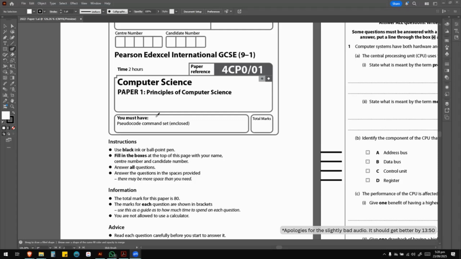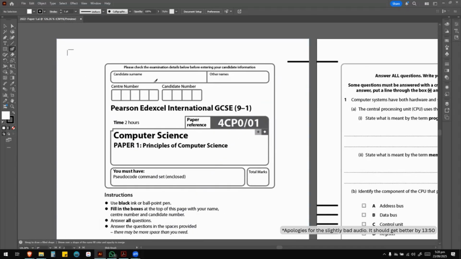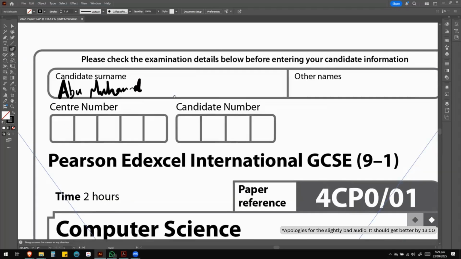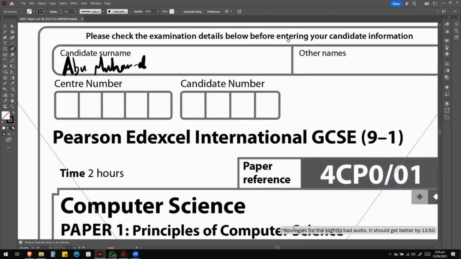Alright guys, we are solving 2022's paper 1, which is the theory paper. And as always, you're going to fill in your name right here. So whatever your name is, for example, I'll say Abu Mohammed. Okay, and you can leave the other names blank.